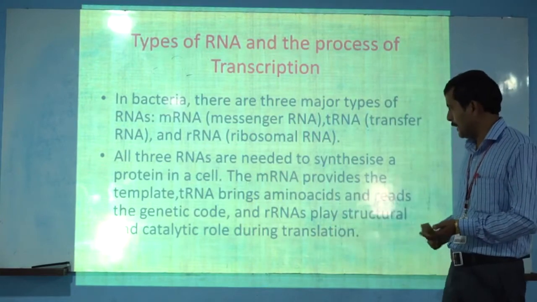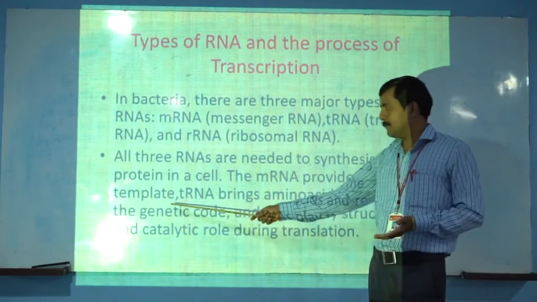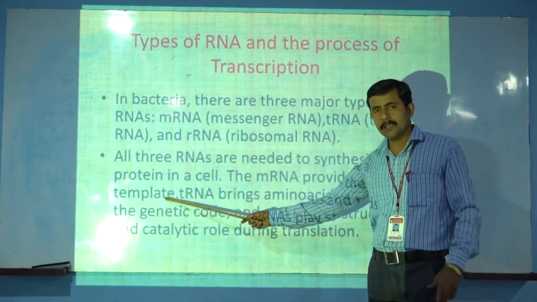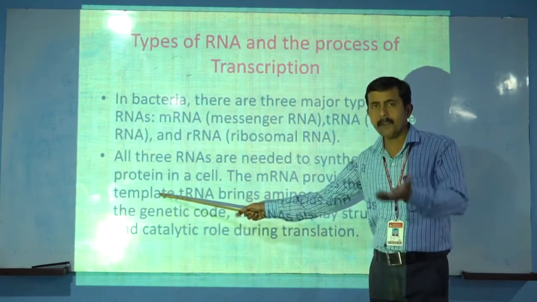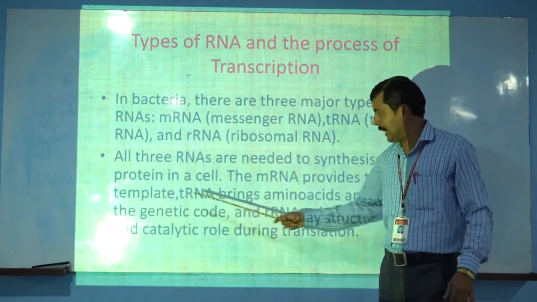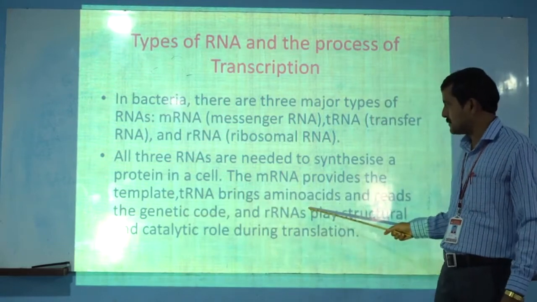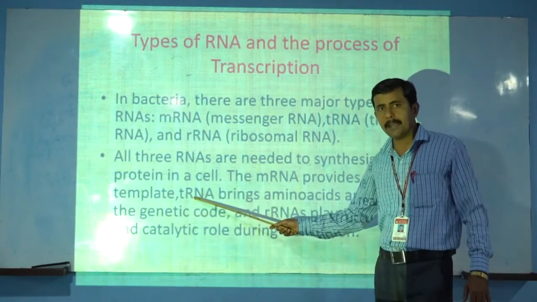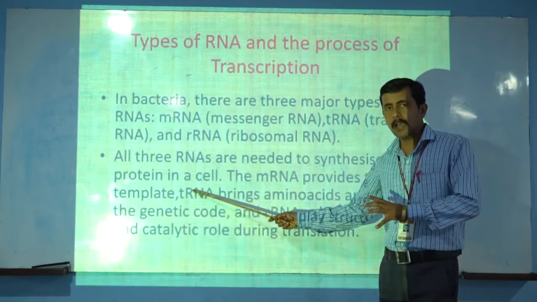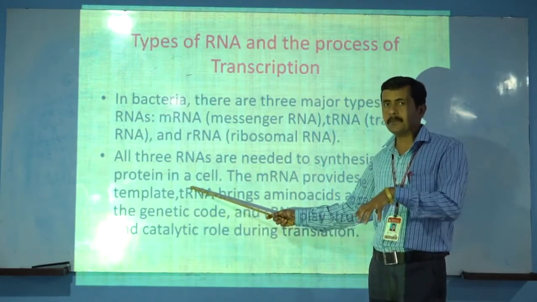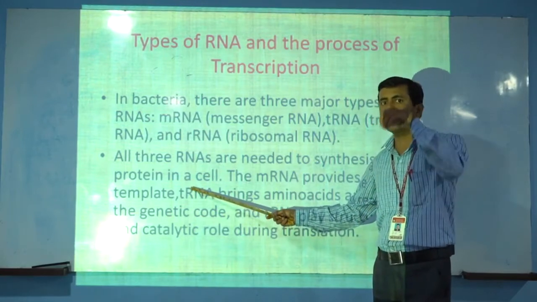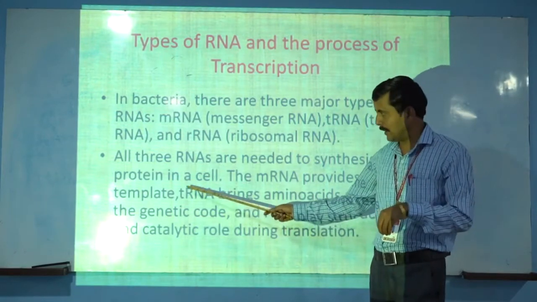The mRNA provides the template. That means the mRNA includes the genetic information which is coded by the DNA. tRNA brings the amino acids. That means the transfer RNA identifies and brings the amino acids and reads the genetic code. There are 21 amino acids present in nature.